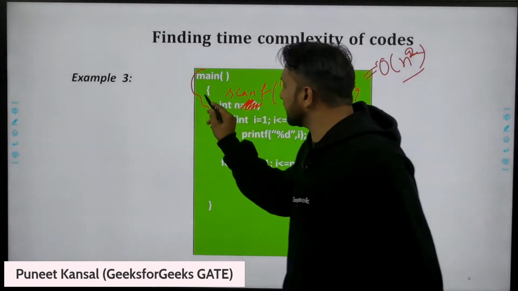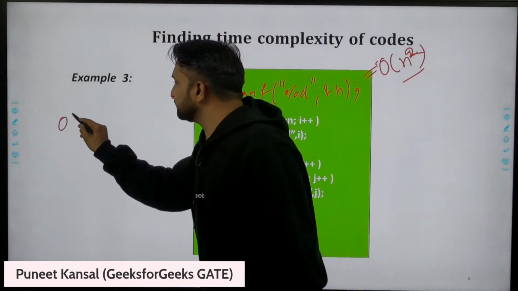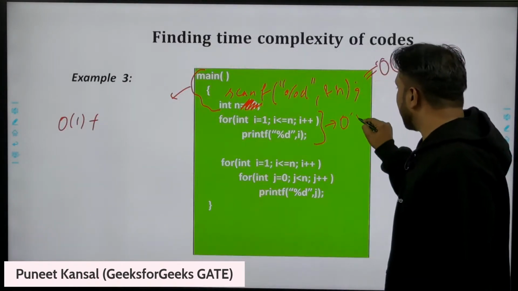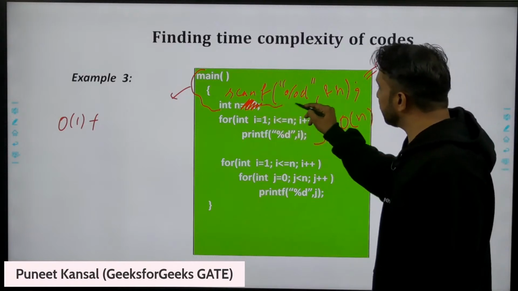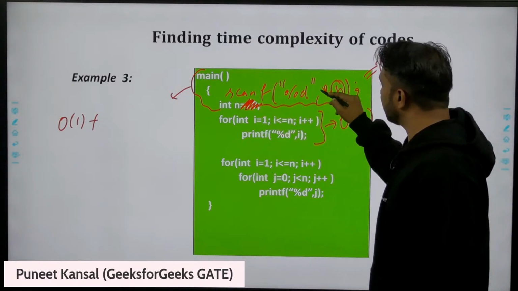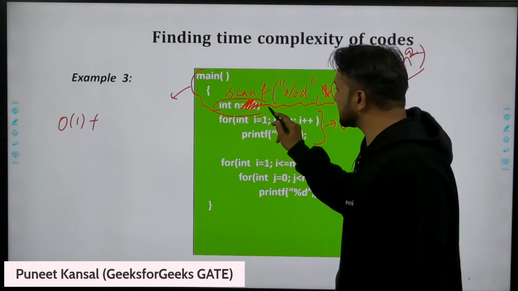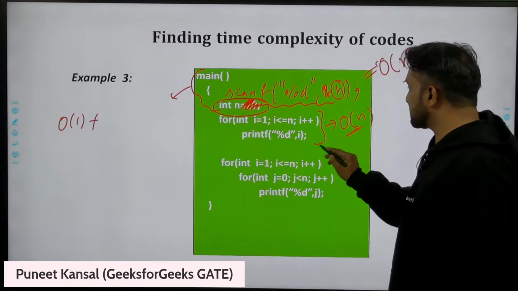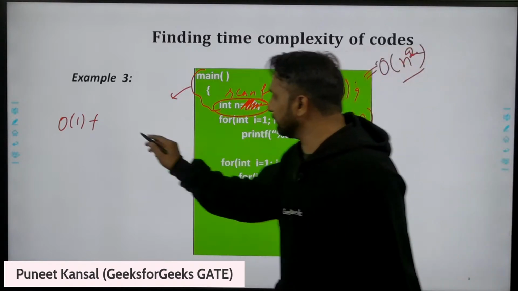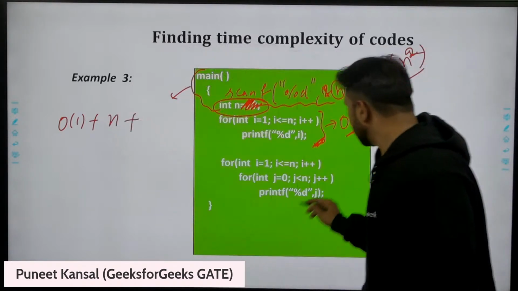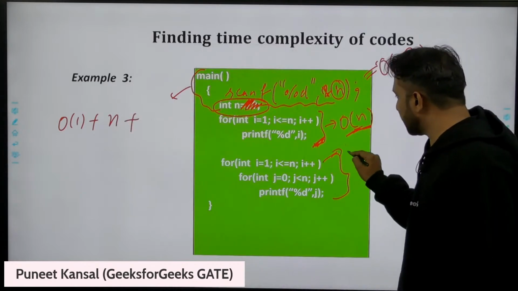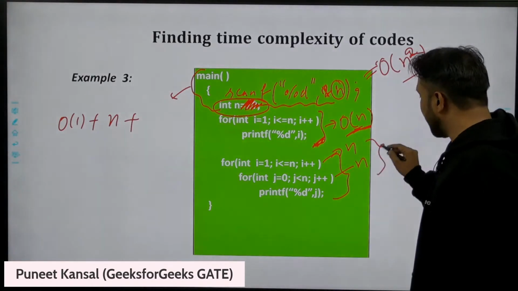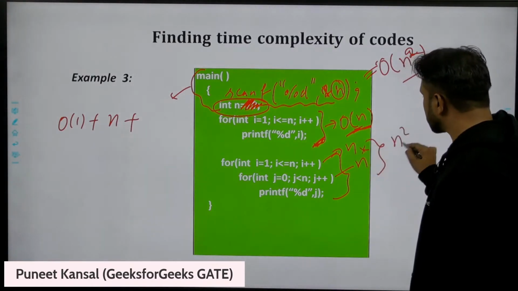This part is taking constant time, plus this loop will take order of n time, because we are taking input from the user now. The n value is not fixed, whereas earlier it was fixed. So this loop will execute n times, the inner loop will execute n times, total n into n, n square times.